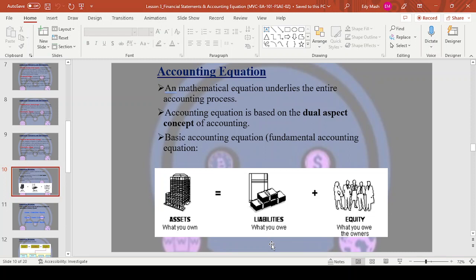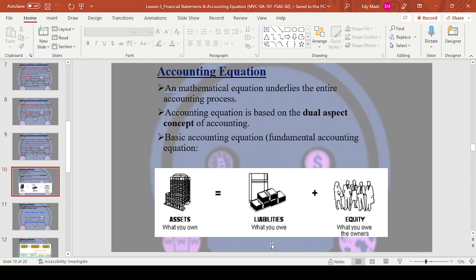So the fundamental accounting equation is just assets are equal to liabilities plus equity. Like that. Assets are equal to liabilities plus equity. Assets, what you own. Liabilities, what you owe. Equity, what you owe the owners. So assets equals liabilities plus equity. You can write it in another form, substitution, basic mathematics.